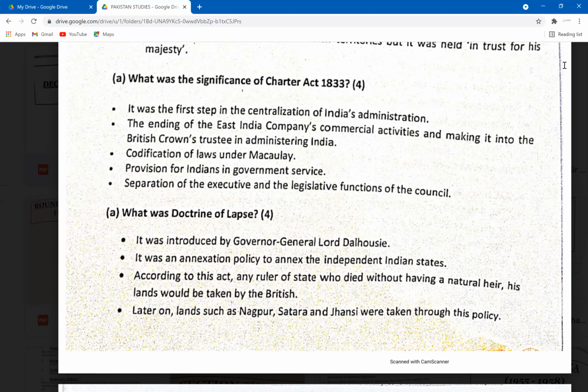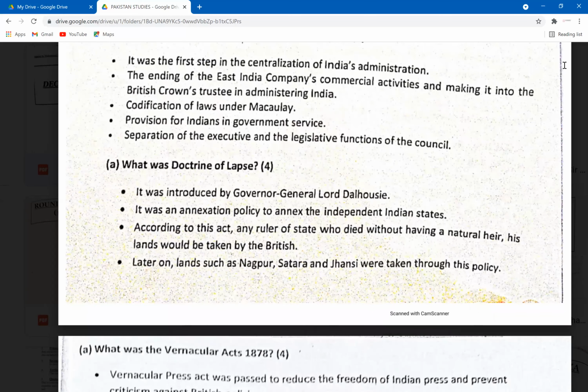The ending of the East India Company's commercial activities and making it the British Crown's trustee in administering India. The EIC wasn't allowed to interfere in any commercial activity, which was the good thing. Codification of laws under Macaulay. They had designed their own laws. Provision for Indians in government service. This is the civil service here. Separation of the executive and legislative functions of the council.